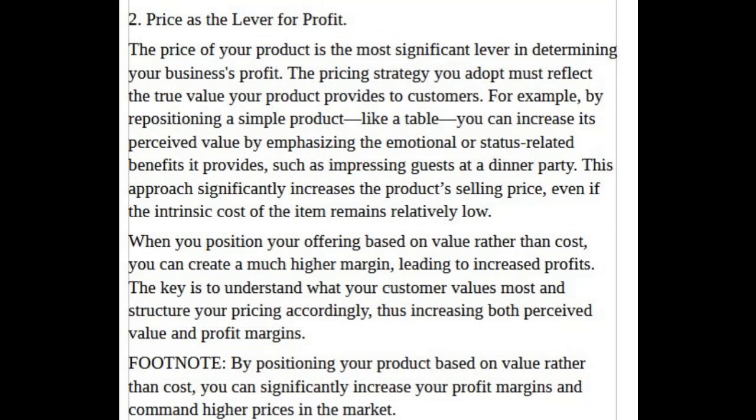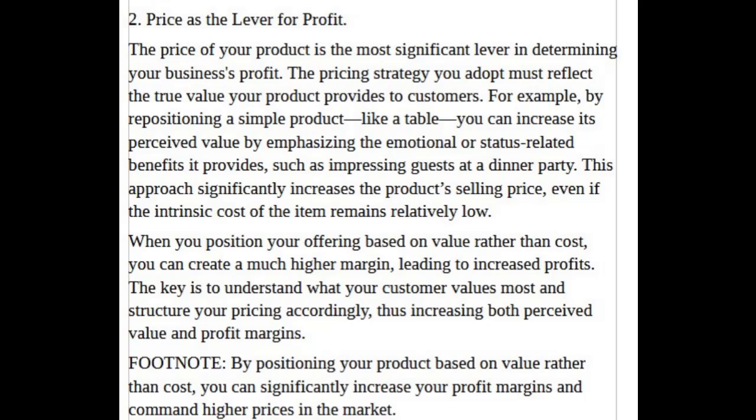2. Price as the lever for profit. The price of your product is the most significant lever in determining your business's profit. The pricing strategy you adopt must reflect the true value your product provides to customers. For example, by repositioning a simple product, like a table, you can increase its perceived value by emphasizing the emotional or status-related benefits it provides, such as impressing guests at a dinner party. This approach significantly increases the product's selling price, even if the intrinsic cost of the item remains relatively low.